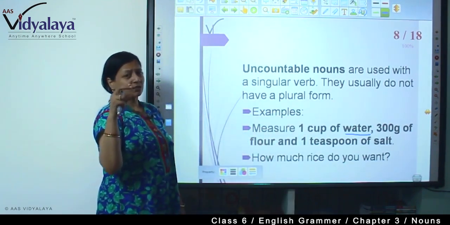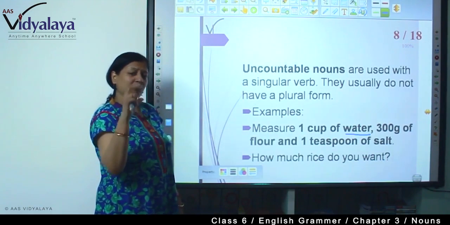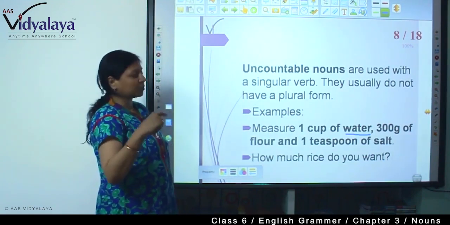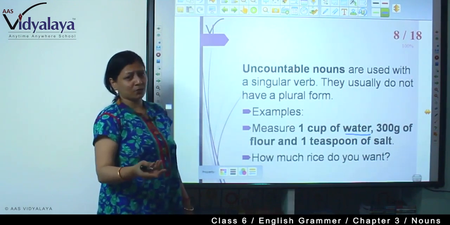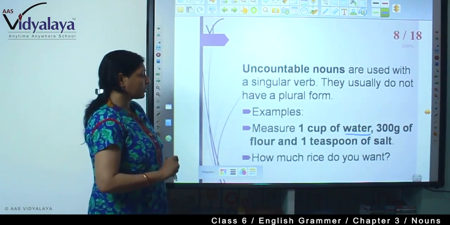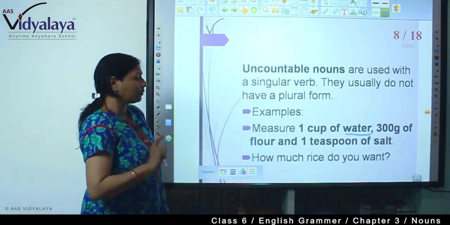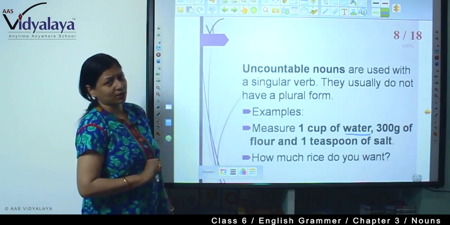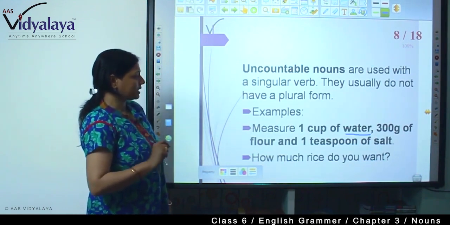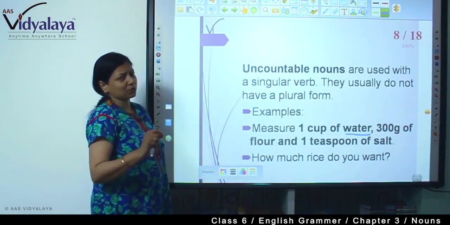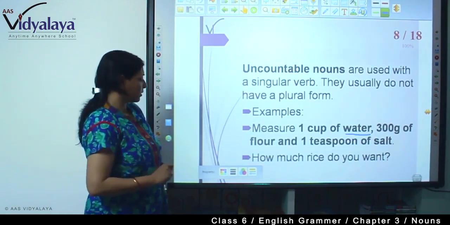Whatever portion of water can be adjusted in 1 cup, that only you need to measure. So 1 cup of water, it can be 2 cups of water, whatever. Now 300 gram of flour and 1 teaspoon of salt. So in this way we see that they are used with a singular verb. 1 teaspoon of salt is required.